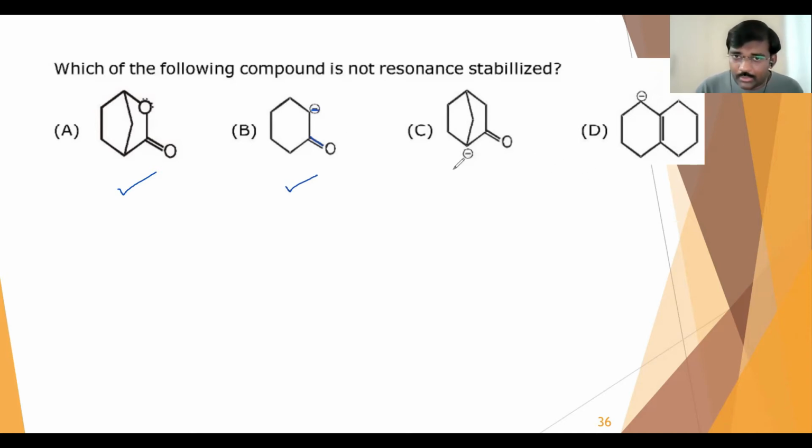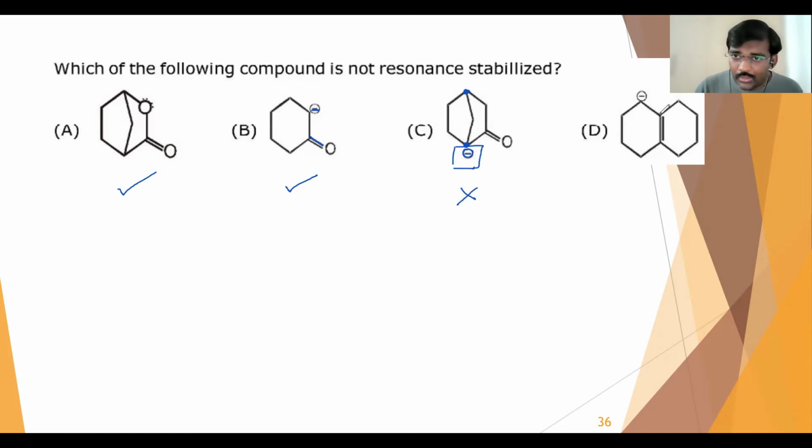So when it comes to option C, this negative charge is there on the bridge carbon. Bridge carbon means this one. These 2 carbons are bridge carbons because it is a bicyclic compound. If a charge is there on the bridge carbon, that means this negative charge is not in the same plane. It is in a different plane now. So if it is not in the same plane, then what happens? We said no resonance comes. So here there won't be any resonance.